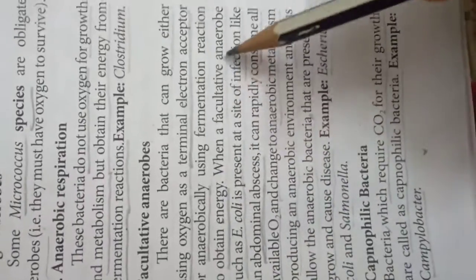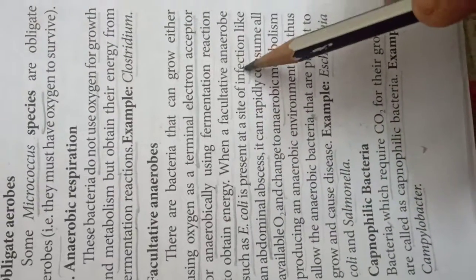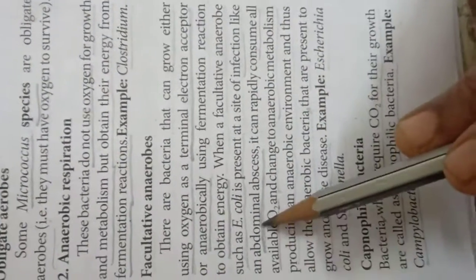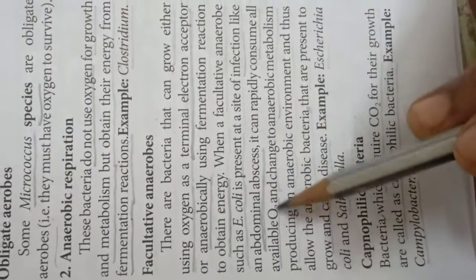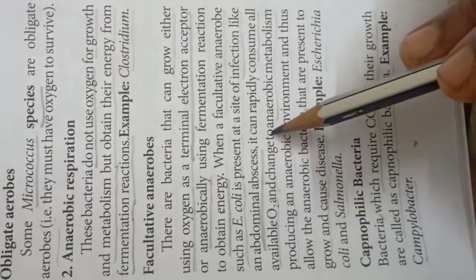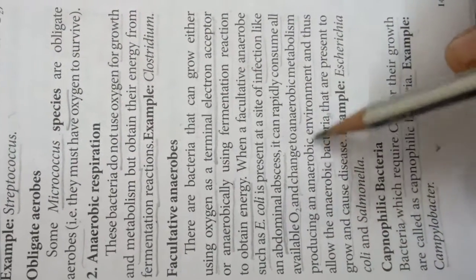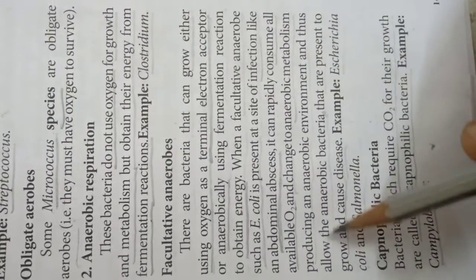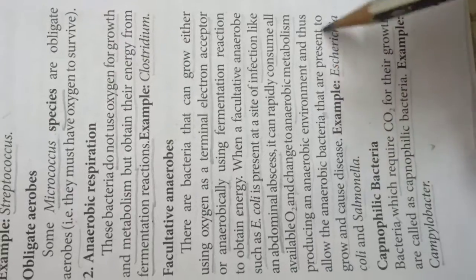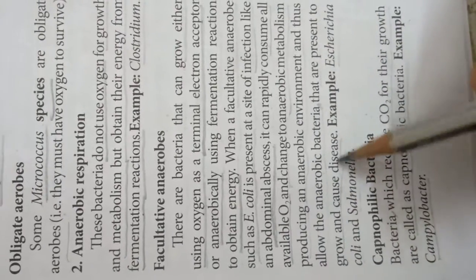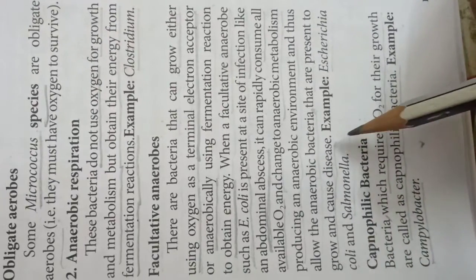When facultative anaerobes such as E. coli are present at a site of infection like abdominal abscesses, they can rapidly consume all available O2 and change to aerobic metabolism, producing an anaerobic environment that allows anaerobic bacteria that are present to grow and cause disease. Example, Escherichia coli and Salmonella.